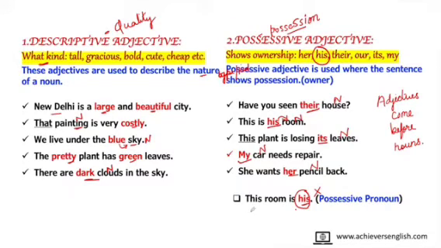Before I move to the next type, I want to make it clear why these words are underlined. Because, as I said, adjectives come before nouns. So painting is a noun and this word is also coming before the noun. Therefore this is a demonstrative adjective, which we are going to read ahead. And here also this is a demonstrative adjective because it is also coming before a noun. But because we have not yet understood them, I did not mention it. Let's go ahead.